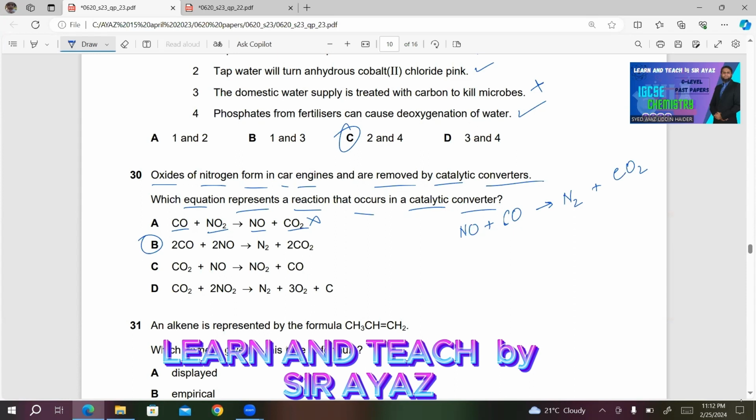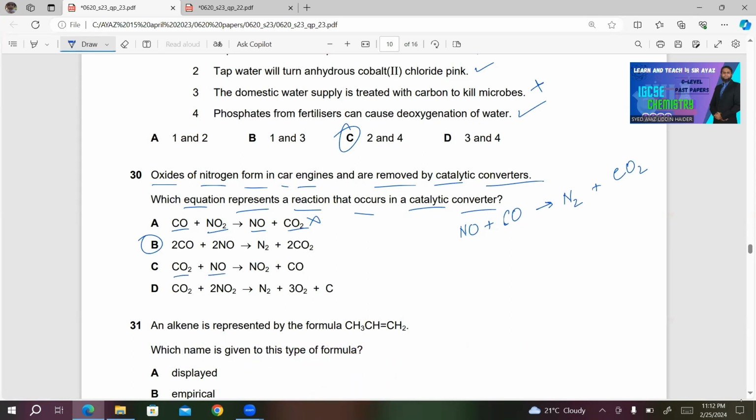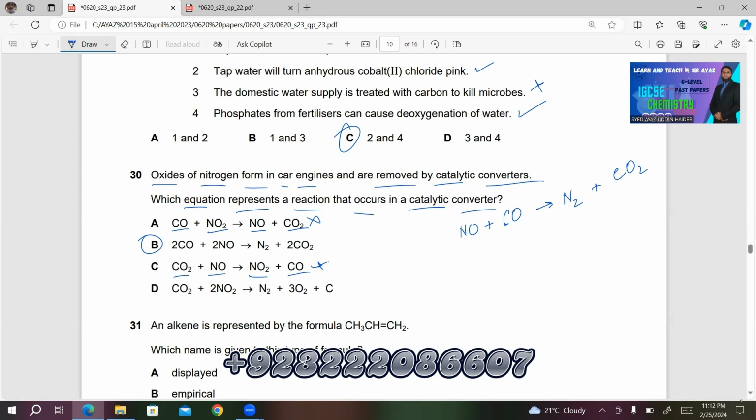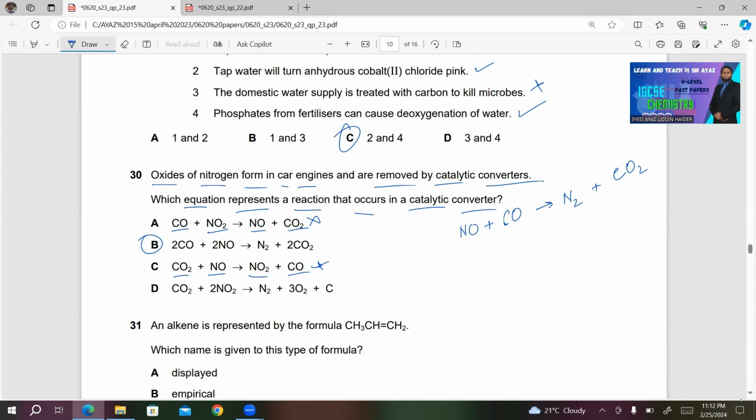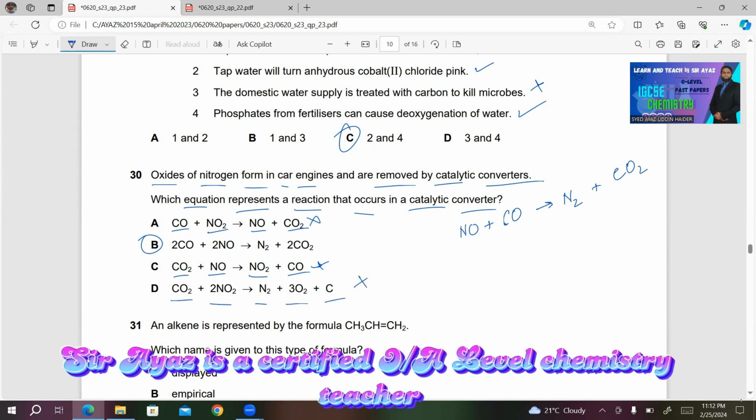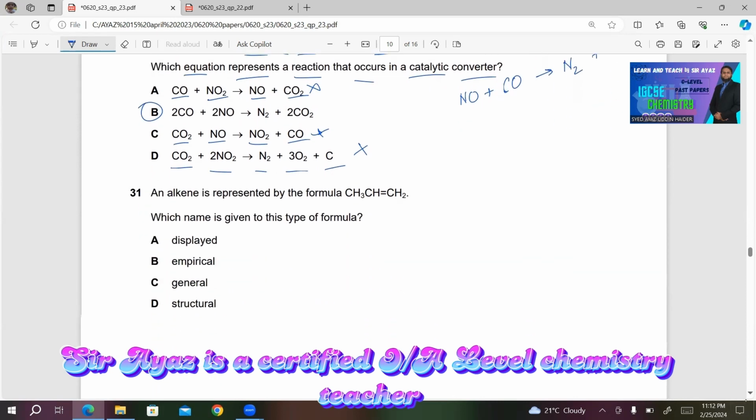Choice C, CO2 plus NO gives NO2 plus CO. This is also incorrect because, first of all, CO2 is not reacted with NO, and CO is not produced because CO is already a poisonous gas. We want to remove these poisonous gases also from the air or from car exhaust. D, CO2 plus 2NO2 gives N2 plus 3O2 plus C. This is also incorrect. We are not getting oxygen and unburned carbon in this case.